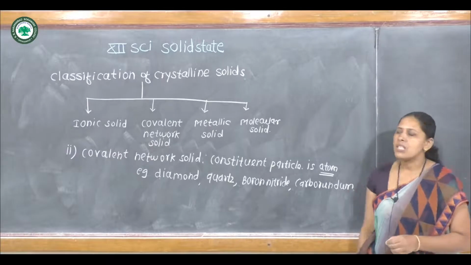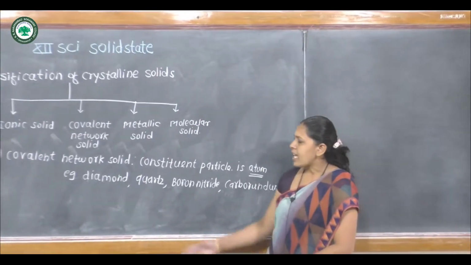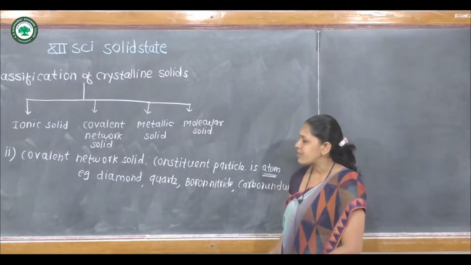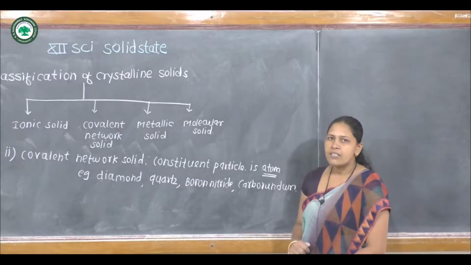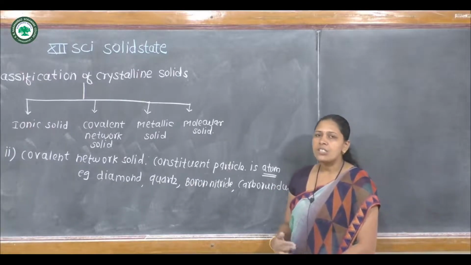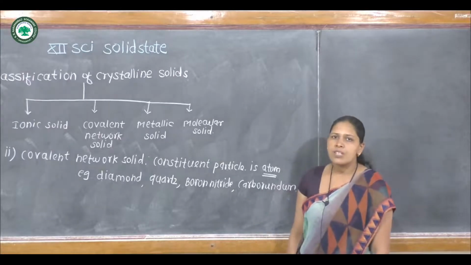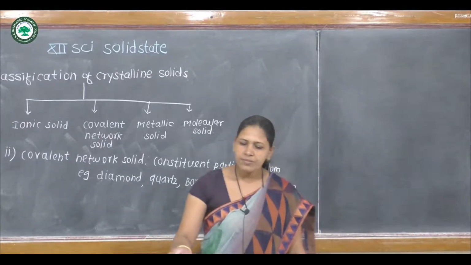These are some examples of covalent network solids. Diamond has a rigid three-dimensional network. Quartz and boron nitride also have a rigid three-dimensional network structure, and carborundum is also a type of covalent network solid.